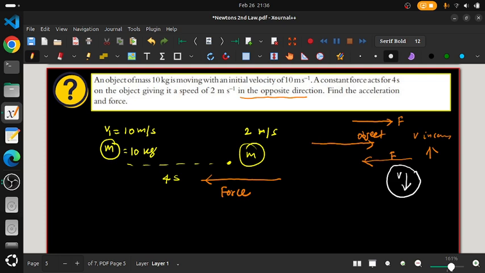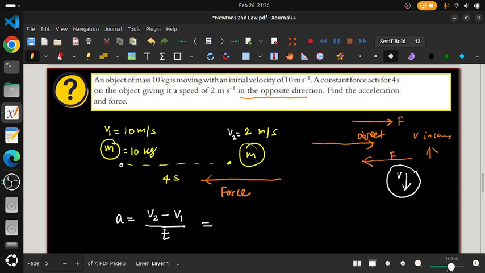Now we need to find the acceleration as well as the force. So the acceleration will be the final velocity v2 minus the initial velocity, divided by the time gap, t2 minus t1. But here the interval is given as 4 seconds only, so I'm writing the time gap as t.